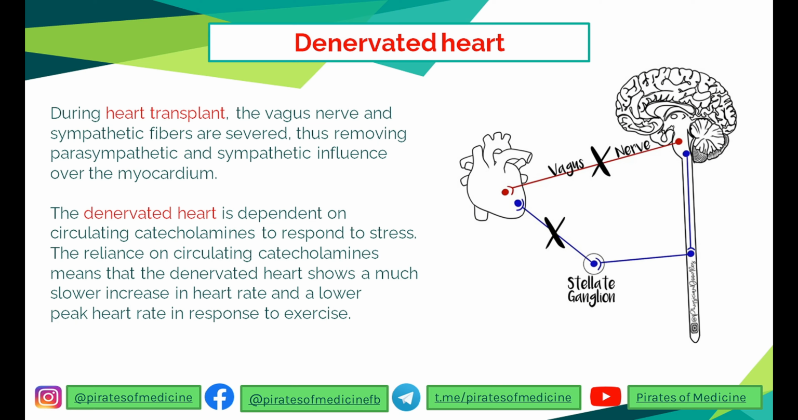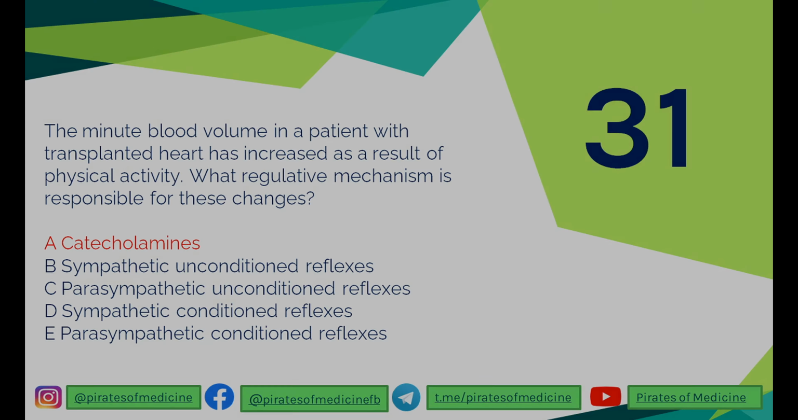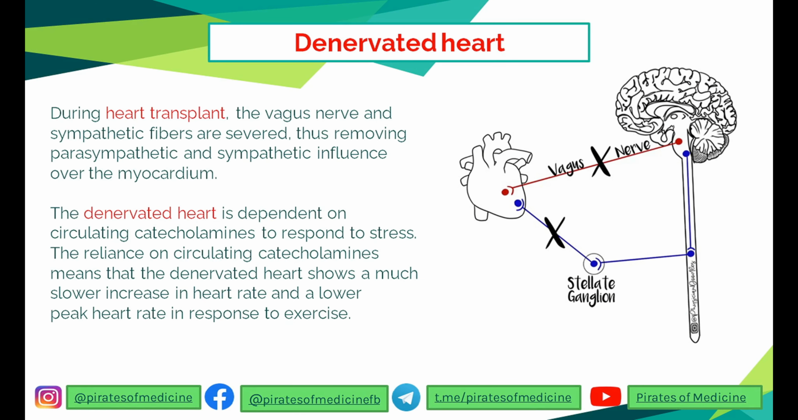So the catecholamines stimulate the beta adrenergic receptors in the heart, so that the heart can respond to the stress. The reliance on these circulating catecholamines means that the denervated heart shows a much slower increase in heart rate as compared to a normal heart, and this is why it solely depends on catecholamines, which is the answer over here. So I hope you understand the concept of denervated heart. A transplanted heart depends only on catecholamines to respond to stress.